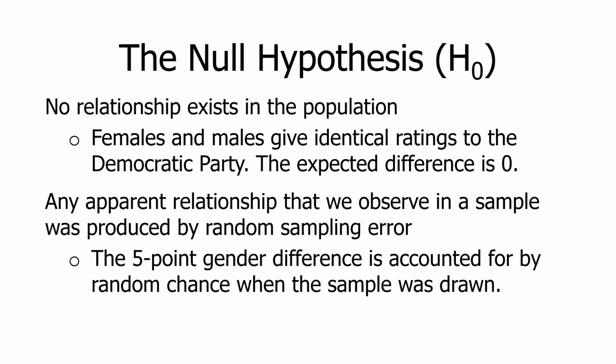Any apparent relationship that we observe in a sample, like this 5-point difference that we found, was produced by random sampling error when the sample was drawn. So the 5-point gender difference is accounted for by random chance when the sample was drawn. You can see where we're heading with this. We're going to eventually calculate a mean difference between females and males, which we've already done, but then we're going to ask how much of that 5-point difference is random noise. Is there enough random noise in that difference to account for the whole 5-point difference?